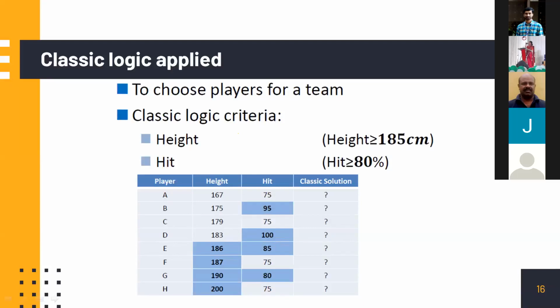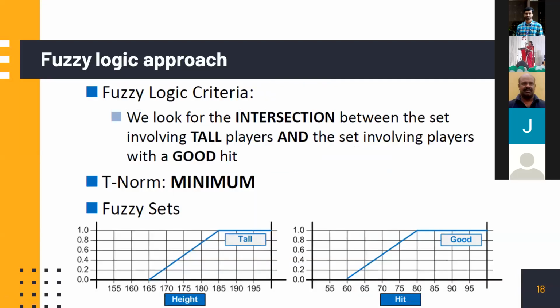He's a very good player in that sense, but the height is 183. That is the issue. And if you scan it like that, we can see that E and G are the two candidates who may satisfy all the criteria as such.